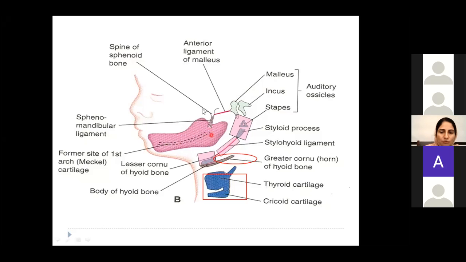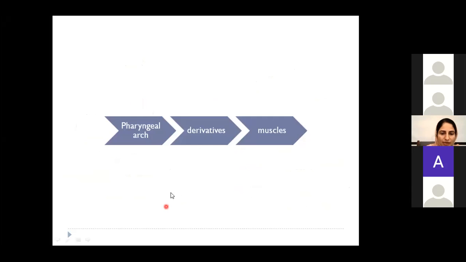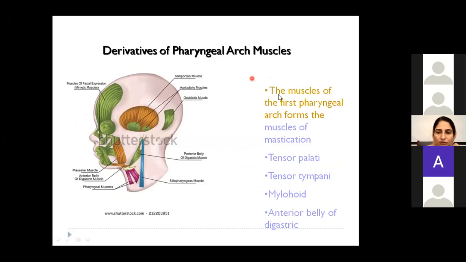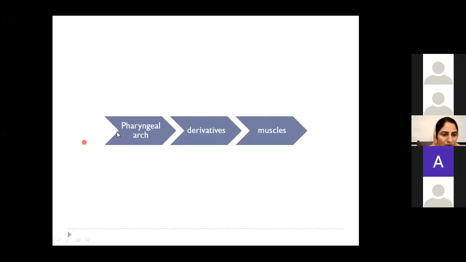Okay, so we have discussed the components of first pharyngeal arch, then second, third, and fourth till sixth pharyngeal arch, which gives rise to the laryngeal skeleton. Okay, now what are the muscles which are derived? I just discussed with you the first pharyngeal arch. It gives rise to muscles of mastication. Let me ask you, what are the derivatives of first pharyngeal arch? What muscles are derived from first pharyngeal arch? We just discussed. Okay, masseter, very good.